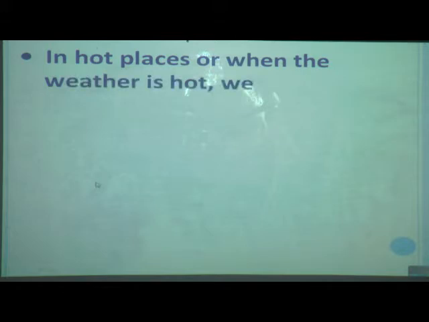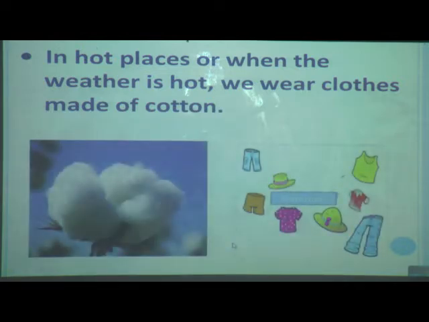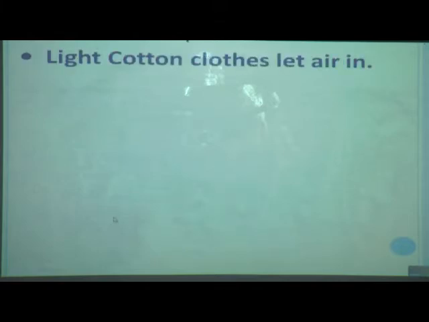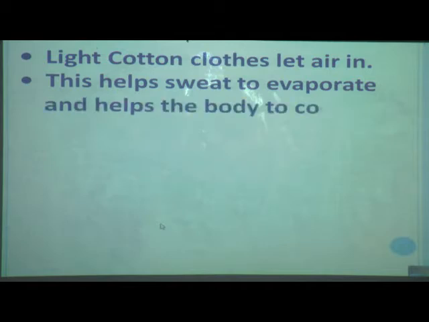In hot places or when the weather is hot, we wear clothes made of cotton. Light cotton clothes let air in and this helps sweat to evaporate and helps the body to cool down.